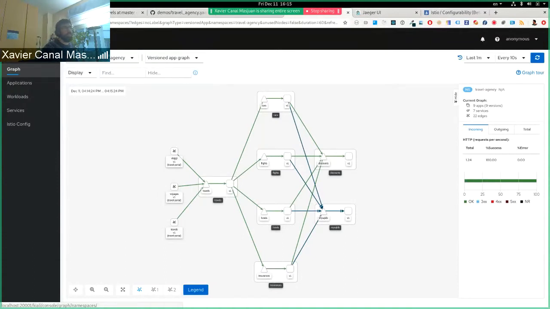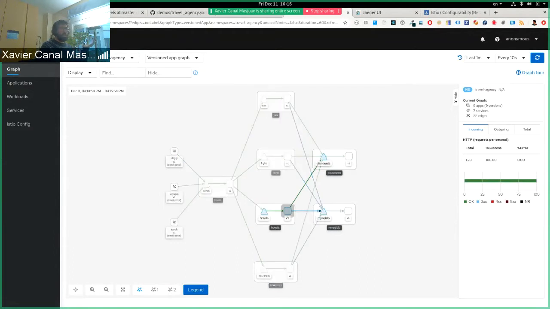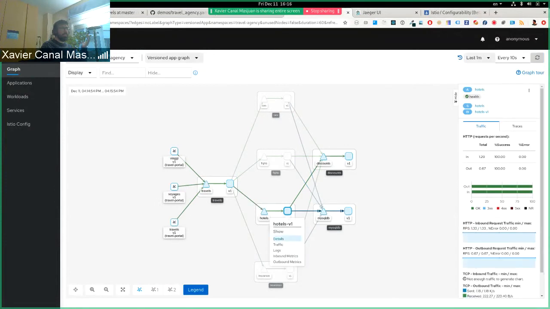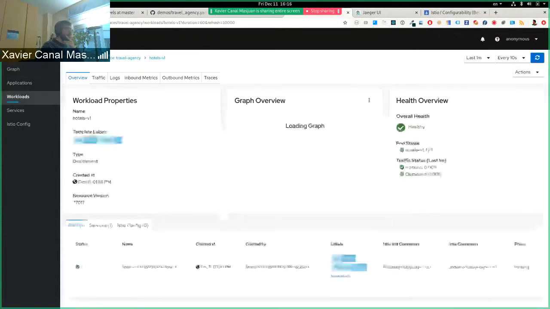All right. So here I'd like to talk about this new feature for showing the Envoy config that we introduced last sprint, but which will definitely be included in this next release. Let me show you a real case scenario to see this feature in action. Here we have an application, similar to the travel agency that Lucas showed you, and let's look again at the traces of one of the applications.